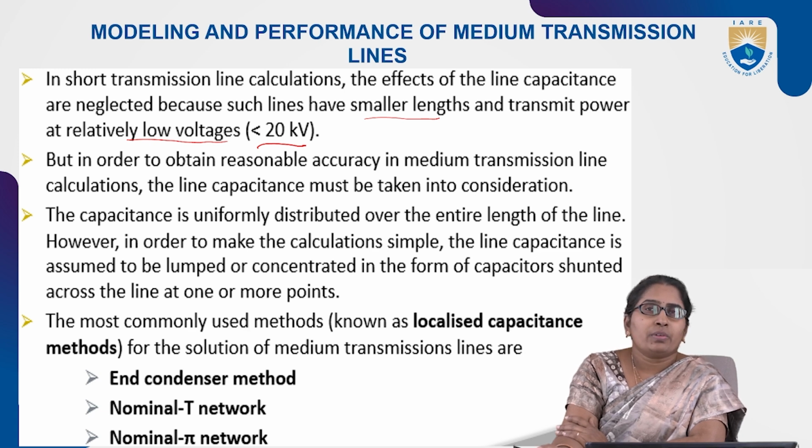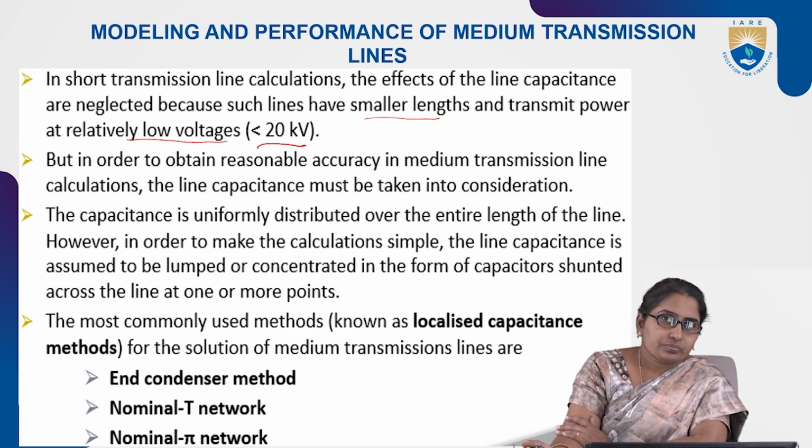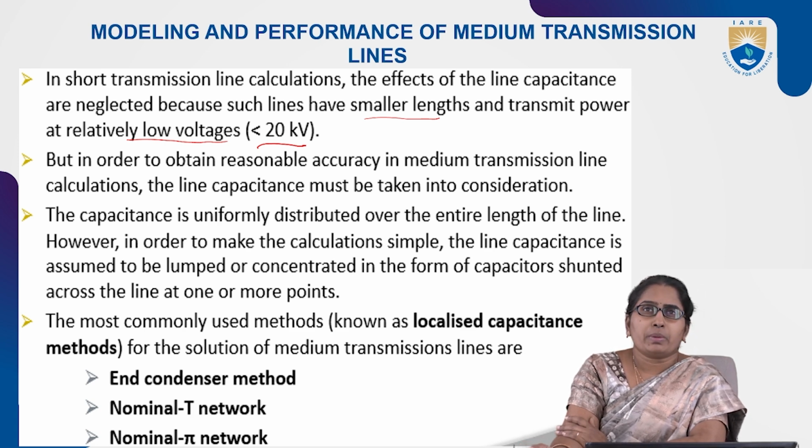For better accuracy in estimating the performance, that means efficiency and regulation, the line capacitance must be considered.